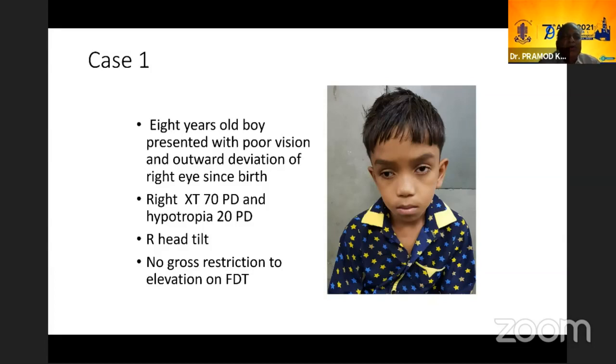This is an 8-year-old boy who presented with poor vision and outward deviation of the right eye since birth. As you can see, this looks like right third nerve palsy. He has exotropia of 70 prism diopters and hypotropia of about 20. There is slight head tilt to the right, and there was no gross restriction to elevation on FDT in this eye.